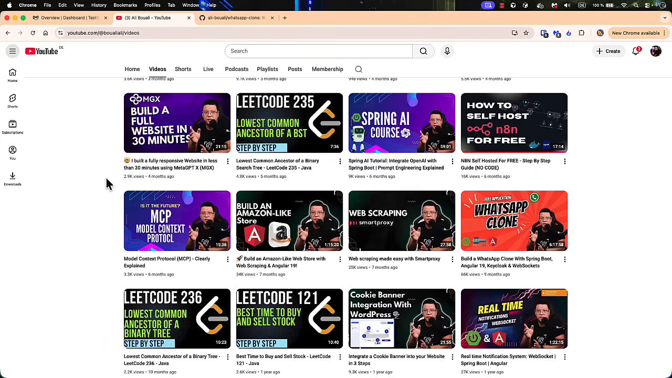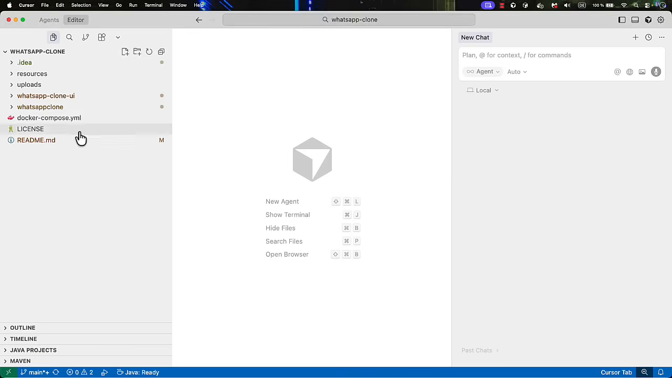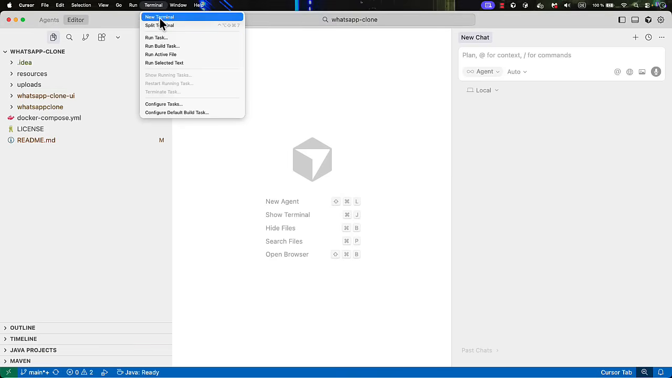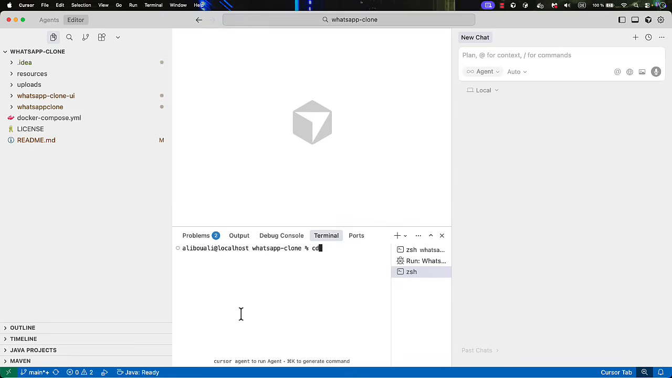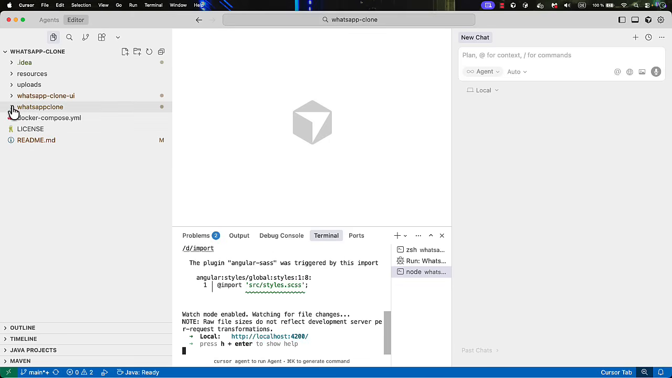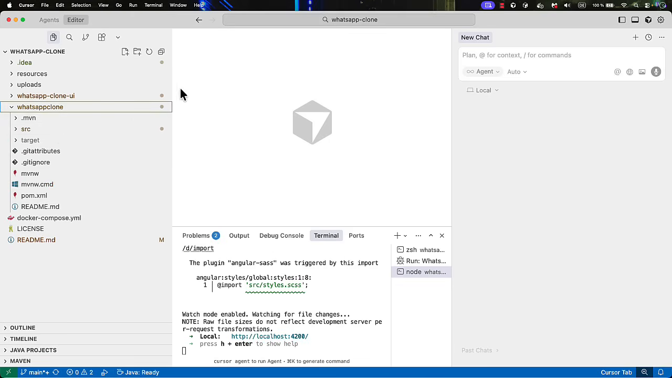So now, before we start diving deep, let's first do something. I will just try to run my application. The first thing, I will open the terminal, navigate to my WhatsApp clone UI, and then run the ng serve command. This will run my front-end application. Also, by the way, here I'm using Cursor.